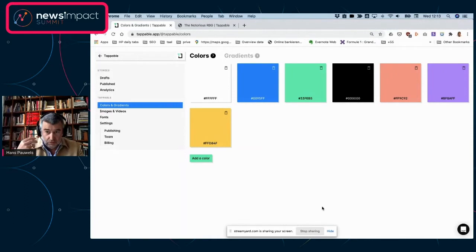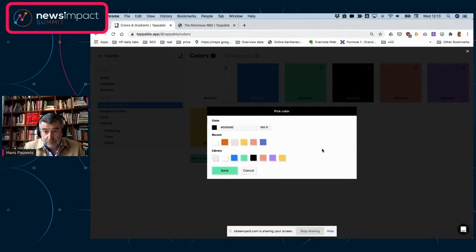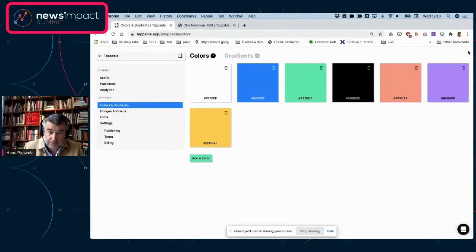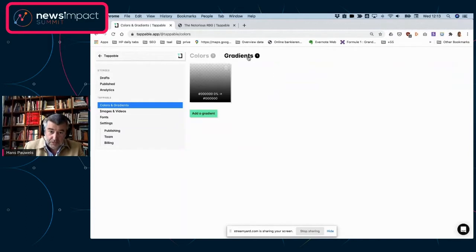Your users, your readers, want to understand what the brand behind your content is. So colors and gradients, it's very easy. You just add a color, put in the color code, or choose it from a color picker, and you put all your brand colors up front into your workspace. The same applies to gradients.